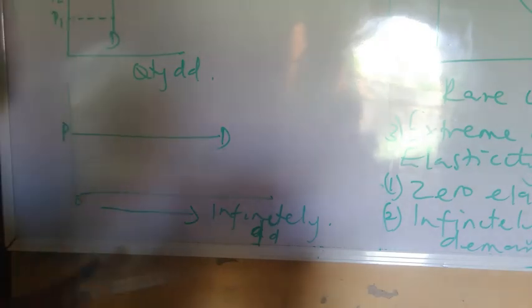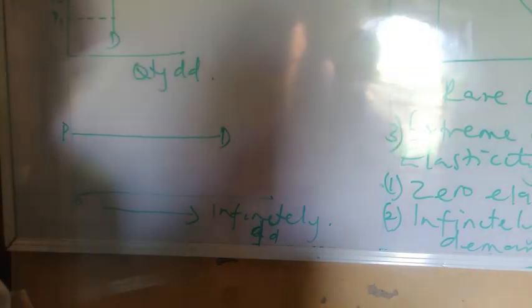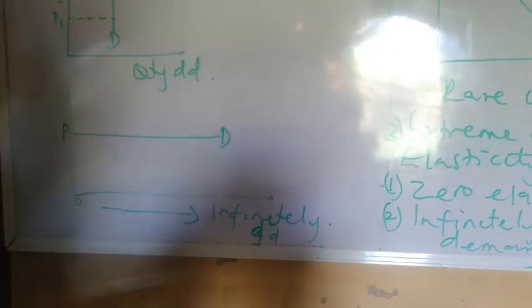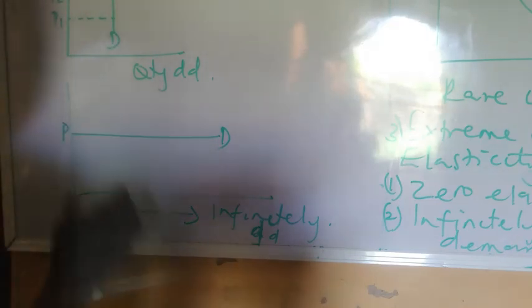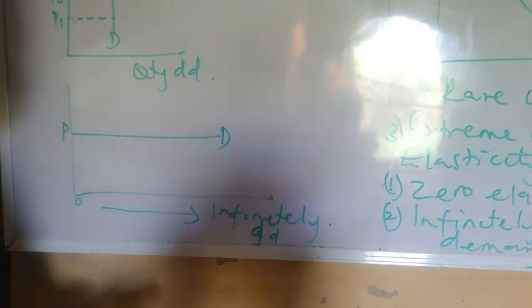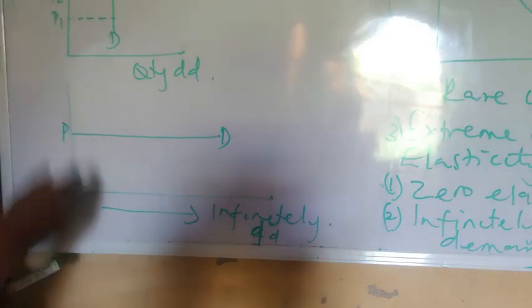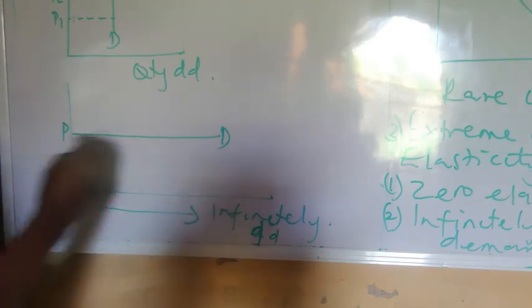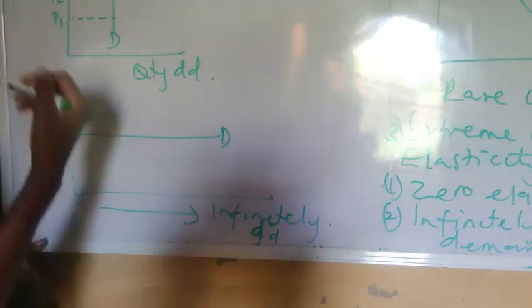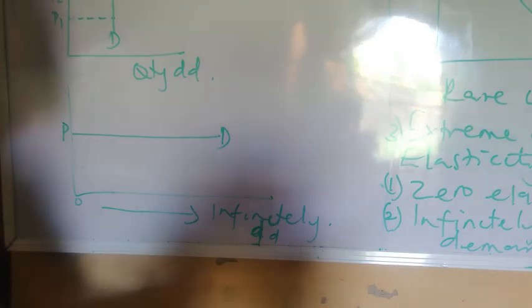With zero elasticity of demand, no matter the price, the quantity demanded is the same. Under the infinitely elastic demand, at a particular price, various quantities can be demanded, but if there's a slight increase in the price, the consumers can decide to leave that good and go for another.